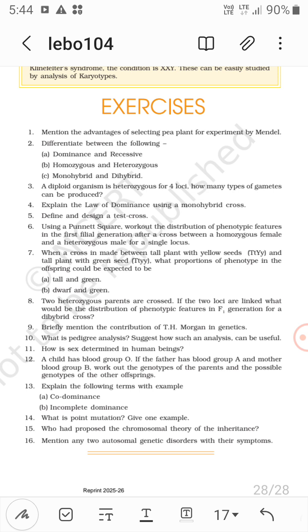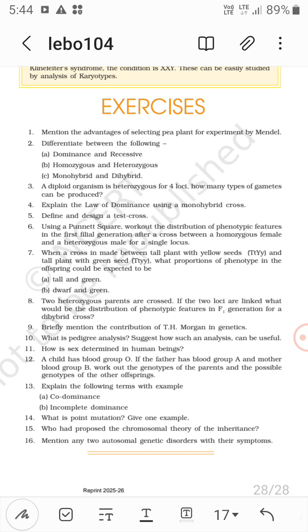Now differentiate between the following: dominance and recessive. Dominance is when one allele is dominant over the other, meaning it is expressed. So with capital T and small t, dominant is capital T, so it is tall. Recessive is small t. Homozygous and heterozygous: homozygous means the same alleles, like capital T capital T, and heterozygous has different alleles, that is capital T and small t.